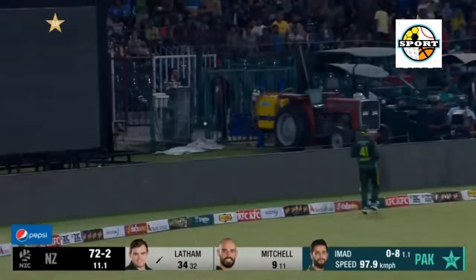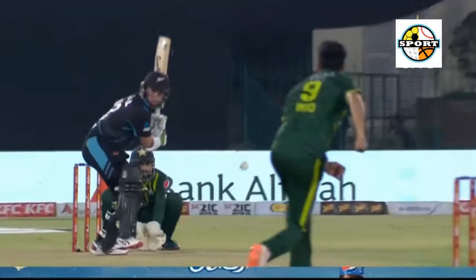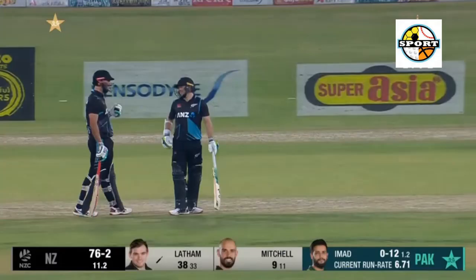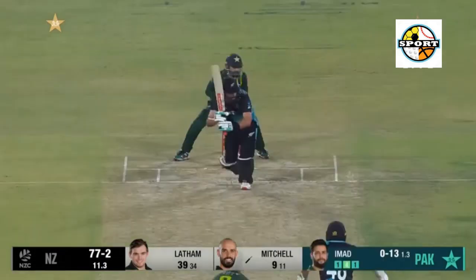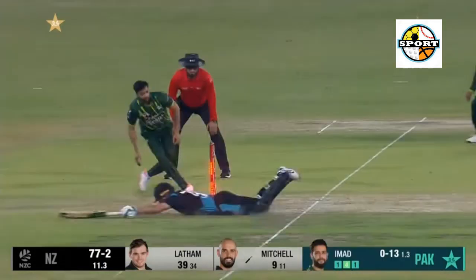16.4 Haris Rauf to Latham, out caught by Rizwan. 148 kilometers per hour, full and wide delivery, Latham goes really hard and only succeeds in sending a thick outside edge through to the keeper. Raw pace there from Haris Rauf and he is chuffed to bits.